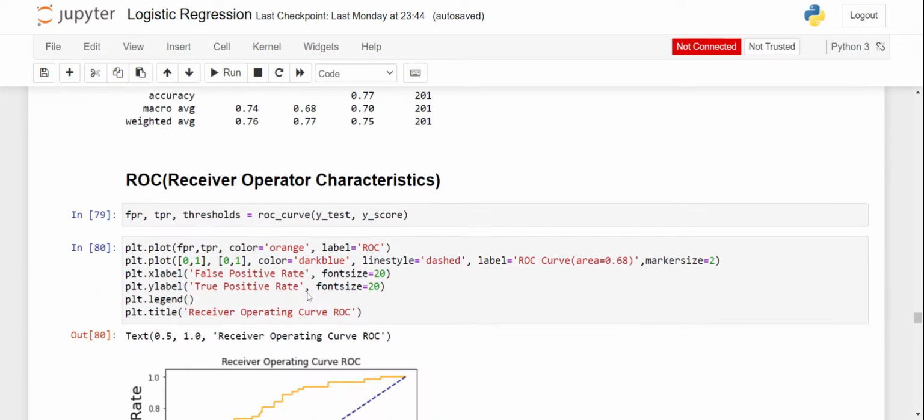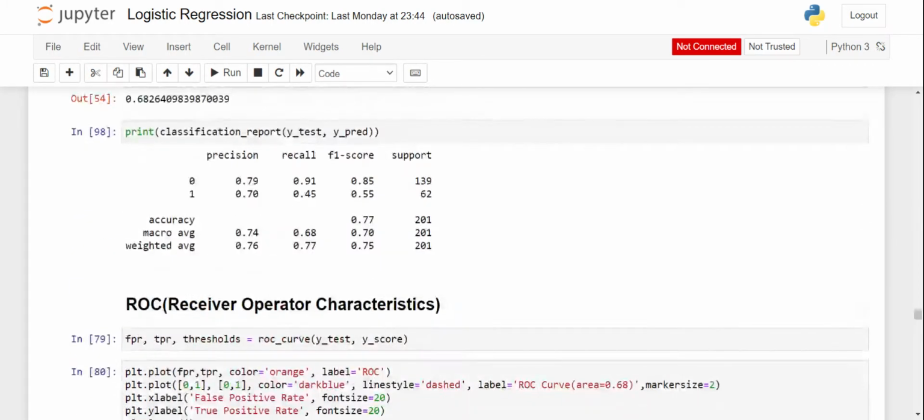Now, moving to ROC, we will use the ROC curve function with y test and y score. Y score is nothing but the probability of getting 1, the positive diabetic person. So I've used FPR, TPR, and threshold.